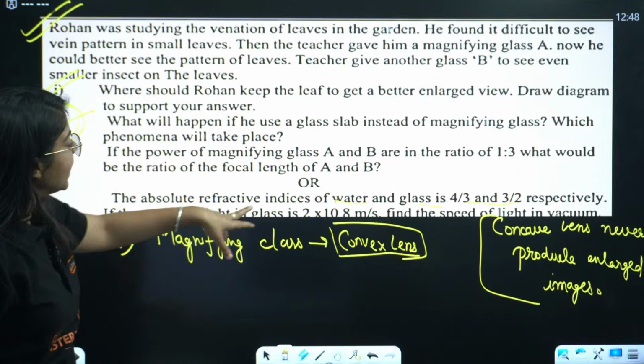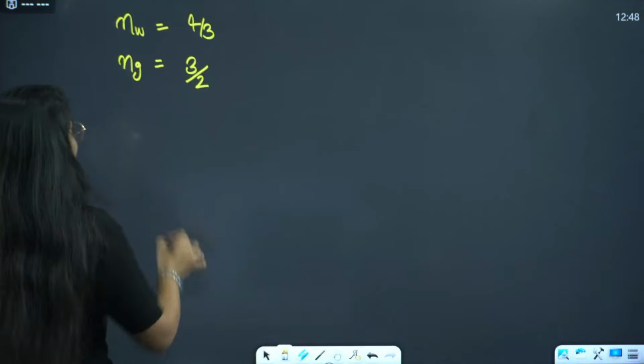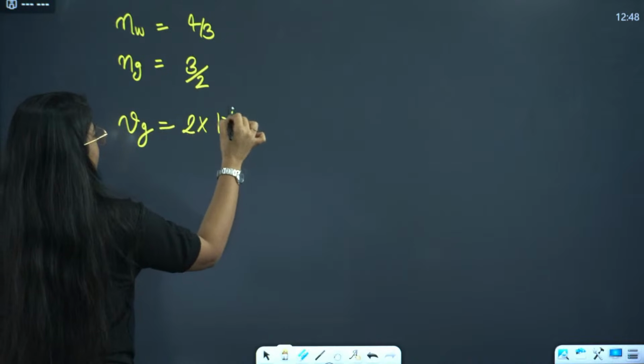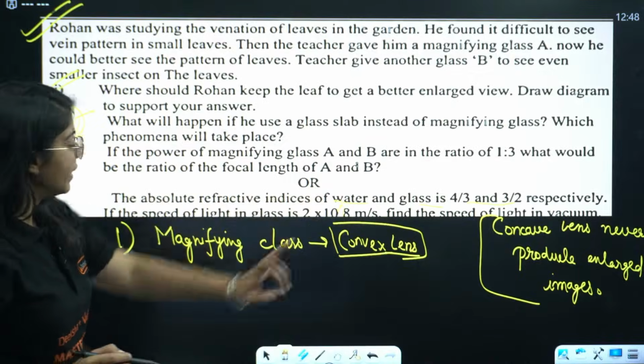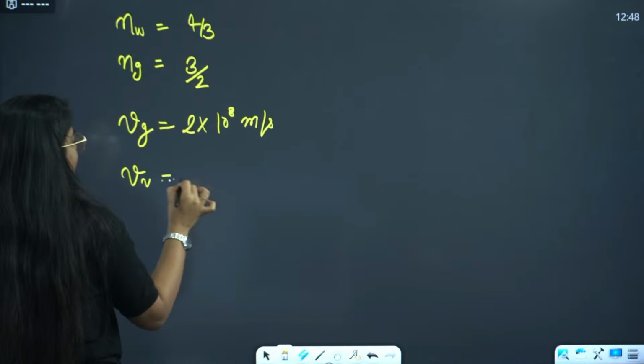If the speed of light in glass is 2 into 10 raised to power 8 meter per second, we have to find the speed of light in vacuum.